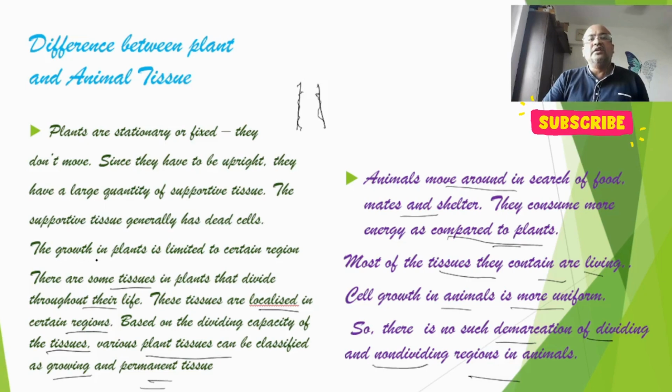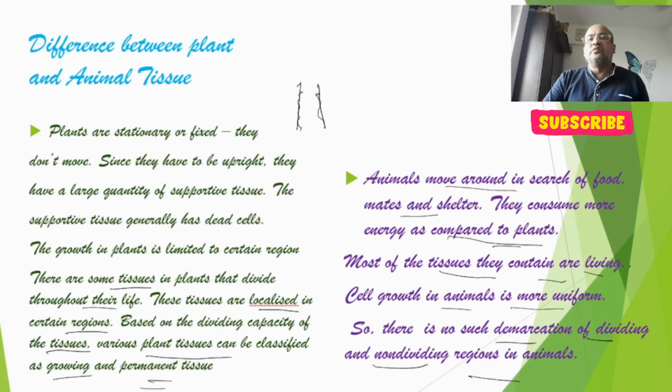The growth in plants is limited to a certain region. Only the growth is limited. There are some tissues in plants that divide throughout their lives. They are localized in certain regions only. Based on the dividing capacity of the tissues, plant tissues can be classified as growing and permanent tissues.